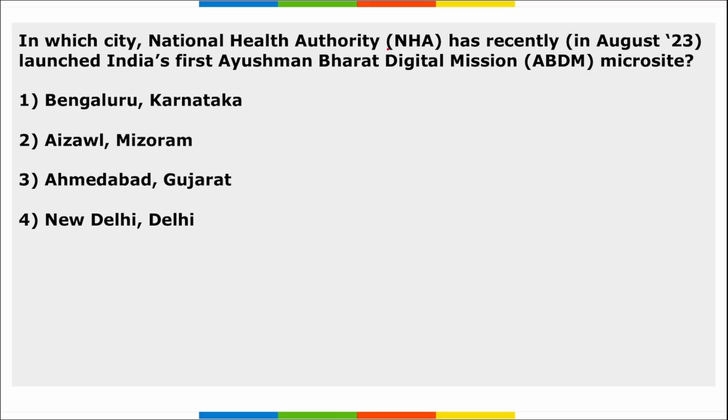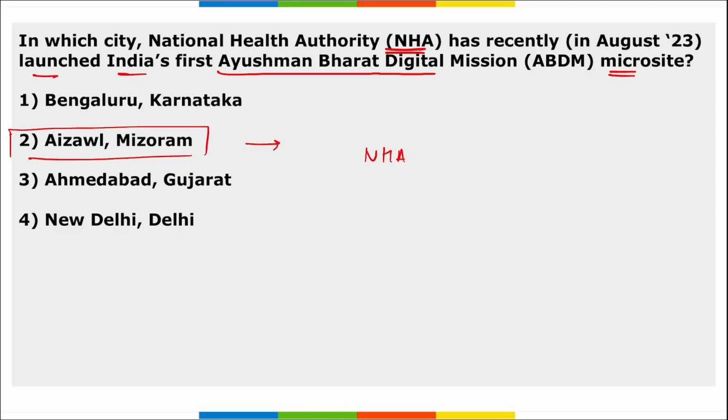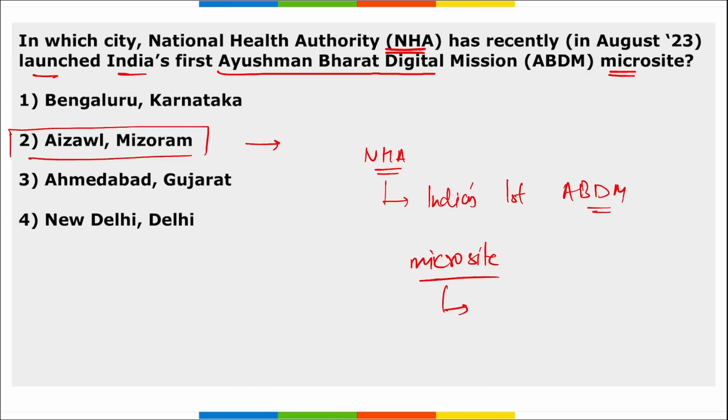Next, in which city NHA, National Health Authority, launched India's first Ayushman Bharat Digital Mission microsite? So which is it? It is your Aizawl, Mizoram. Right? NHA, National Health Authority, they have launched India's first Ayushman Bharat Digital Mission microsite. Right? What is this microsite? Microsites are those setups that are small in size. Right? They are medium scale healthcare facilities such as your clinics, hospitals, right, nursing homes, etc. And these hospitals that are less than 10 beds. So NHA has recently launched India's first Ayushman Bharat Digital Mission microsite.